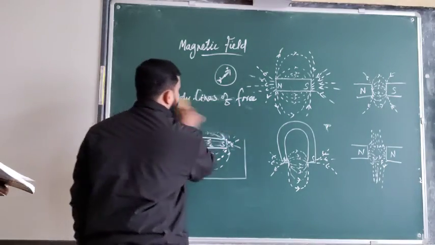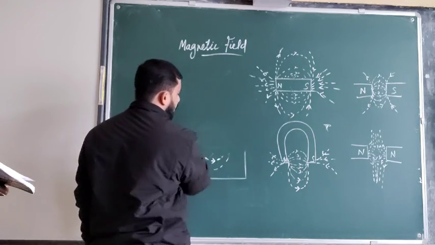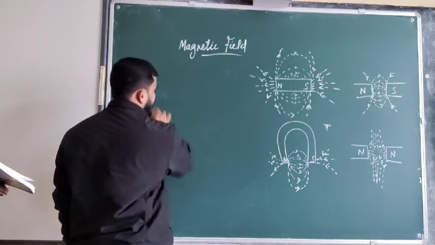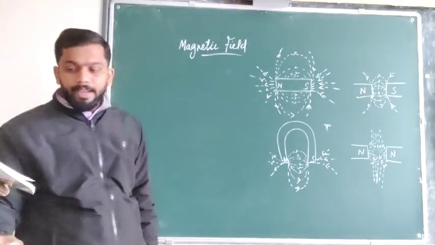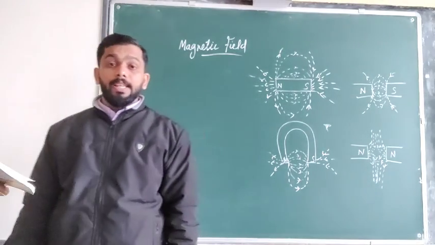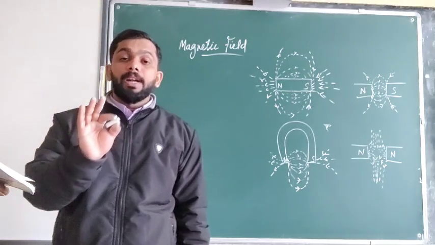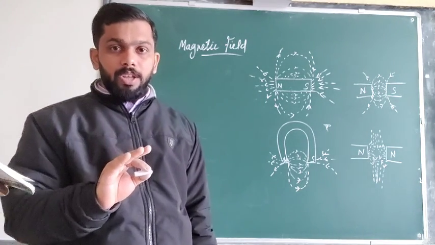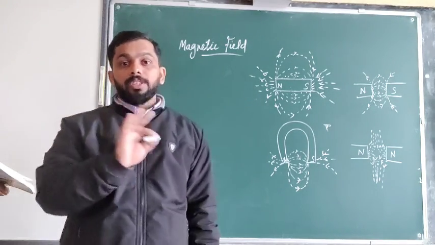Already I think we have studied the directive property of the magnet, is it not? In the directive property, what we have seen is that a freely suspended bar magnet always points in the north-south direction.